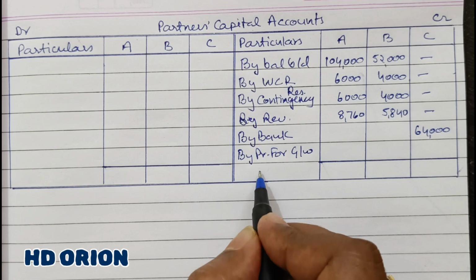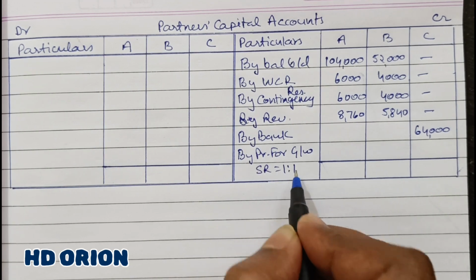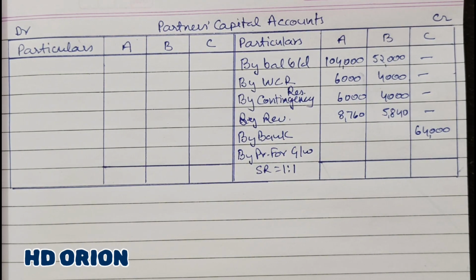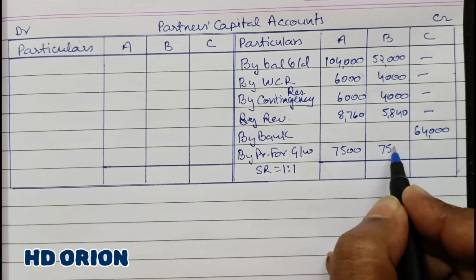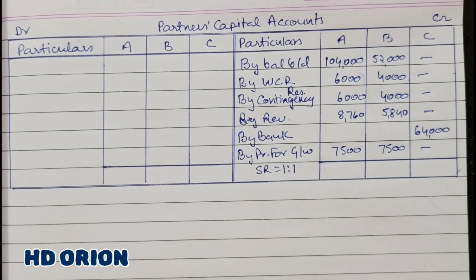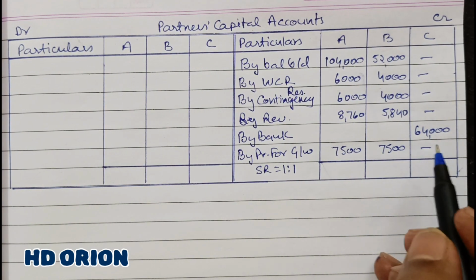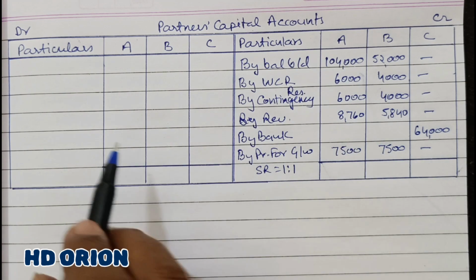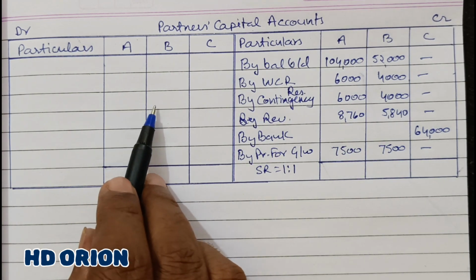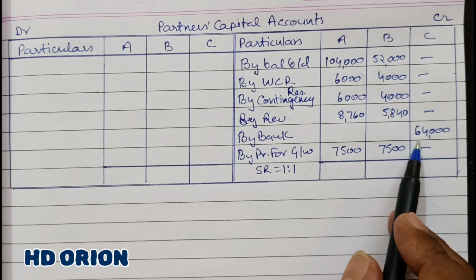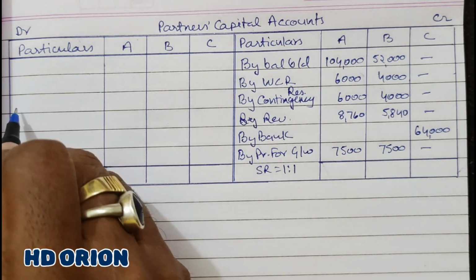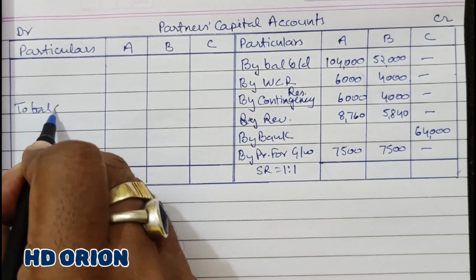And here the sacrificing ratio is how much? 1:1. How much premium has he brought? 15,000 rupees. So broken in the ratio, 7,500 each. Now we know that the closing capital balances of A and B are to be made in profit sharing ratio based on the new partner's capital. So here the two balances are closed down.